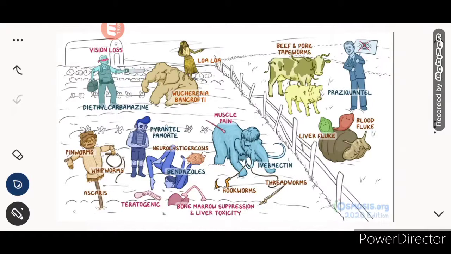Okay, moving on to the next set, for the beef and pork tapeworms. The drug of choice for them, for the liver fluke and blood fluke is praziquantel. These are the platyhelminthes, and praziquantel is the anti-platyhelminthic drug. And here he is standing with the eye board: it is not used in ocular neurocysticercosis because it can cause damage and permanent blindness. So it is contraindicated.